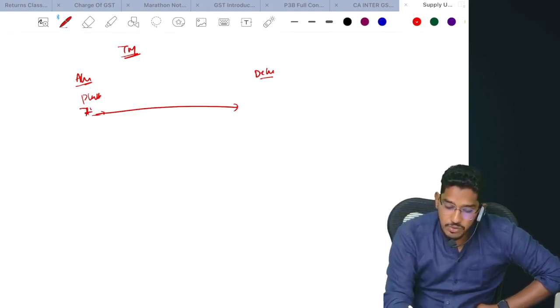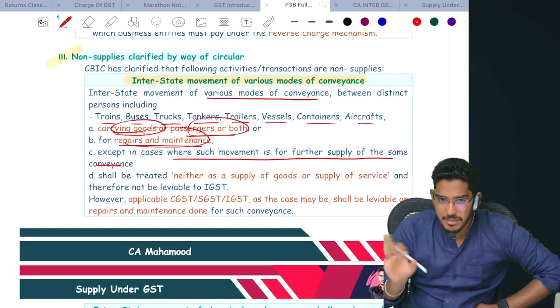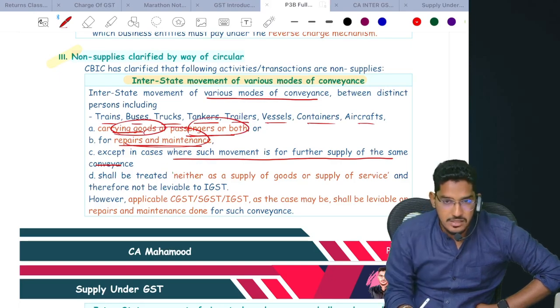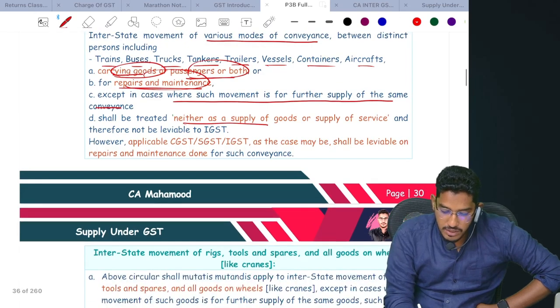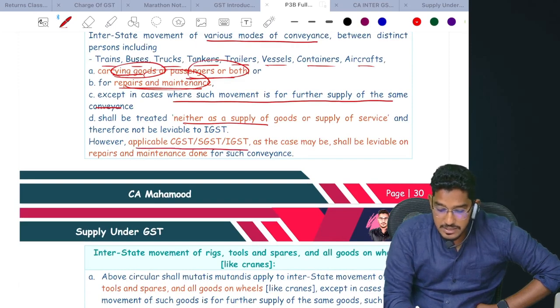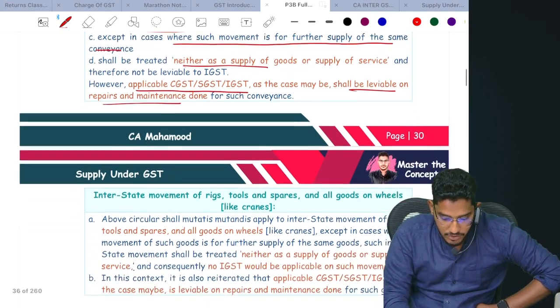But if you are causing that movement of the conveyance for carrying goods or passengers, or for repairs and maintenance, then don't treat them as supply. Understood? It shall be treated neither as supply of goods nor as supply of services, therefore not leviable to GST. However, applicable CGST, SGST, IGST as the case may be shall be leviable on repairs and maintenance done. On the repairs, you impose GST, but not on the entire value of the truck.